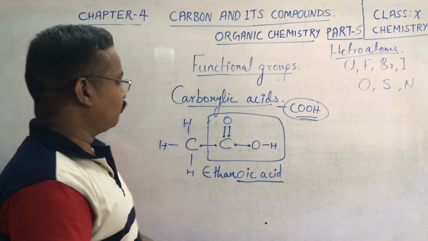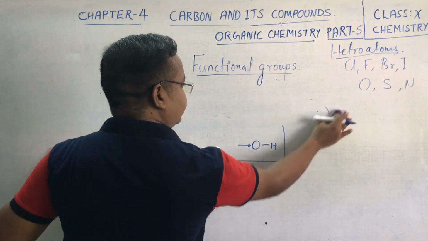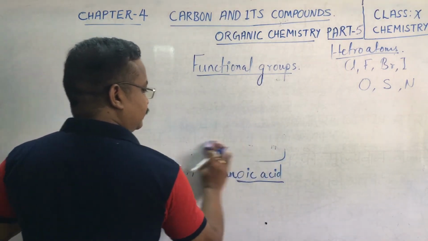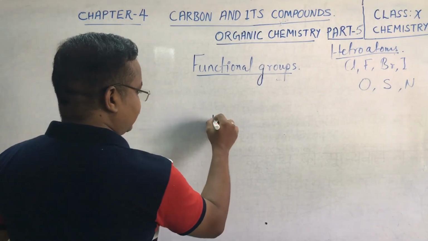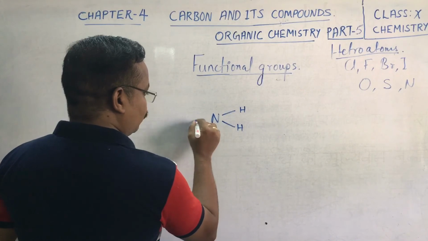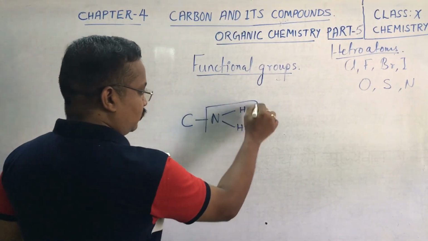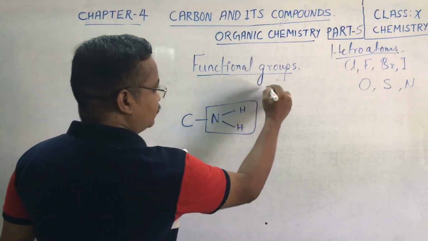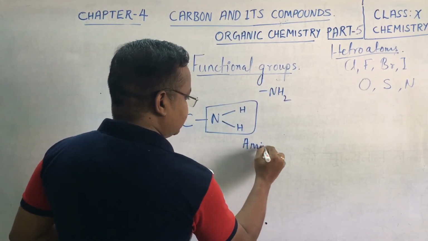Now the last one we can discuss is the nitrogen functional group. Nitrogen comes as a heteroatom. In this, two bonds are attached to hydrogen and one bond is directly attached to carbon. This forms our NH2. NH2 groups form our amines.